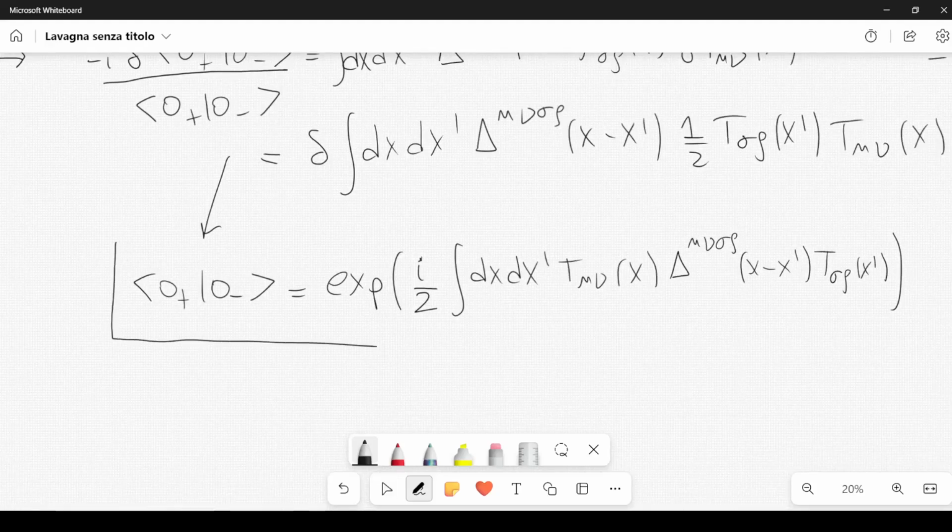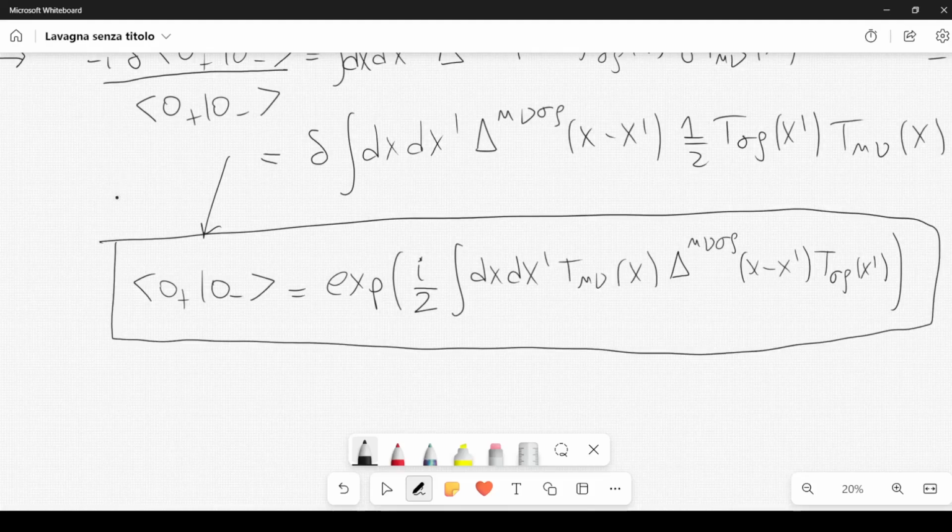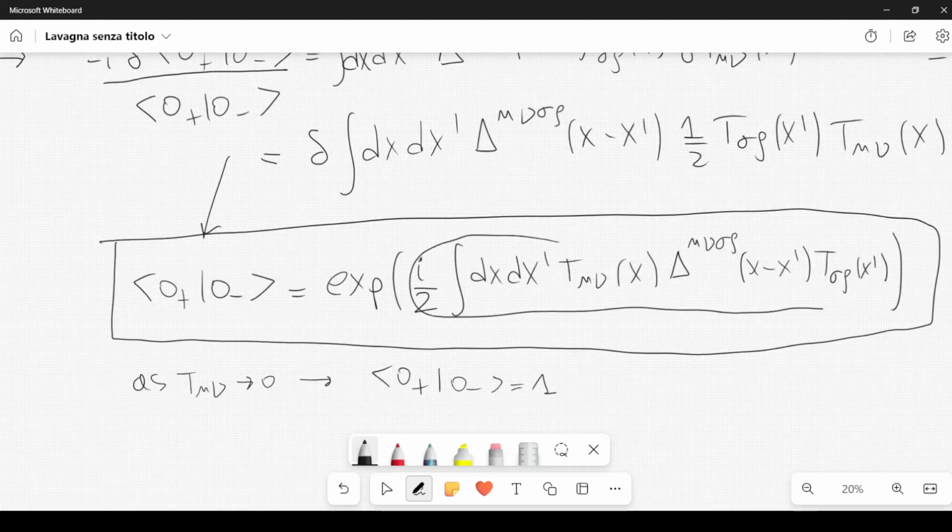And notice that I have solved this kind of differential equation here. So this is a functional differential equation in particular. I have solved it in such a way that as t mu nu goes to 0, we get the inner product between 0 plus and 0 minus equal to 1. So this is just a normalization choice. And you can see that as t mu nu goes to 0 or t sigma rho goes to 0, the argument of this exponential goes to 0, therefore you get the exponential of 0, which is 1. So this inner product is equal to 1 as t mu nu goes to 0. It's a normalization choice. And we will move on from here next time.